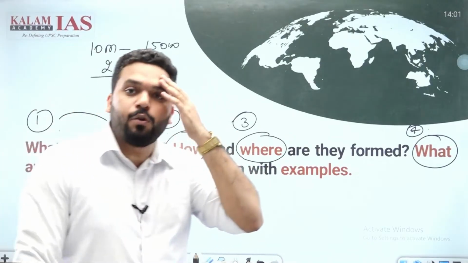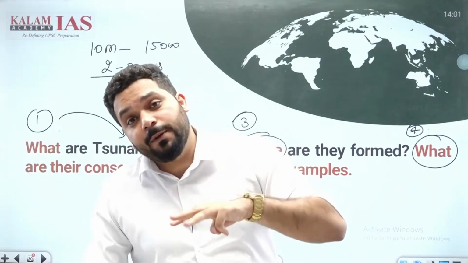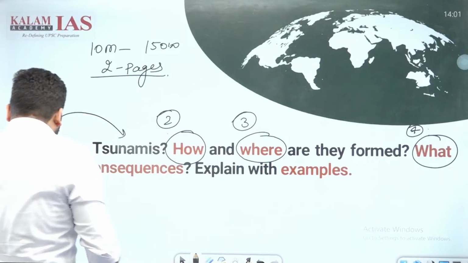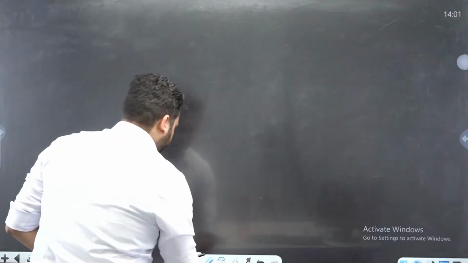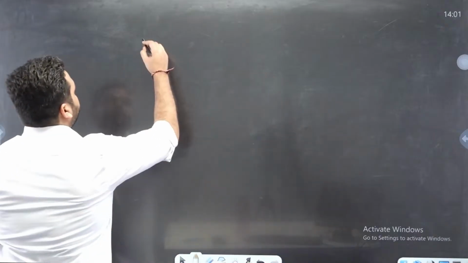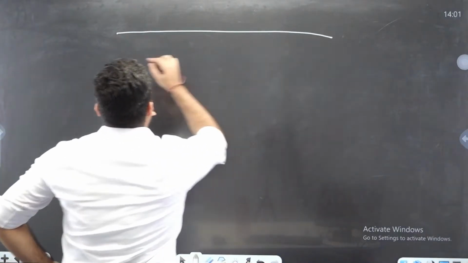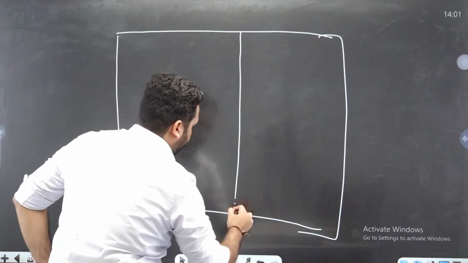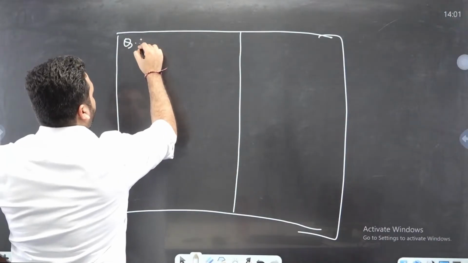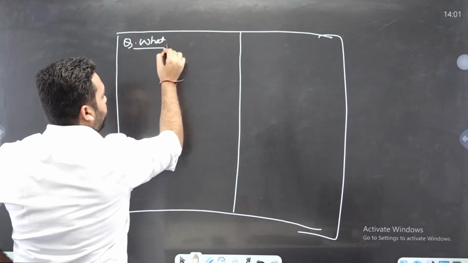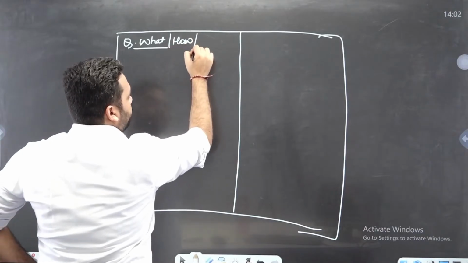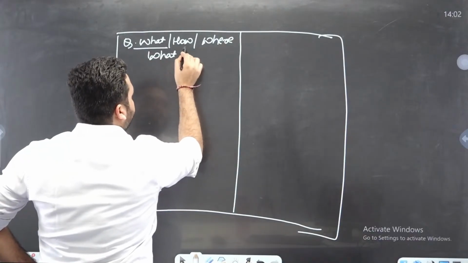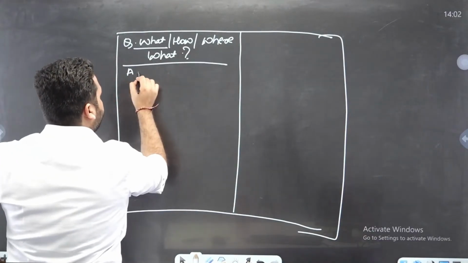Then you already know that I have 2 pages. If we have 3 pages, तो आपका दिमाग उस तरह से काम करना चाहिए. Okay, now I have 2 pages. I have the question: What are tsunamis? ठीक है. How are they formed? Where are they formed? And what are the consequences? ये question है. Then my introduction is going to come.